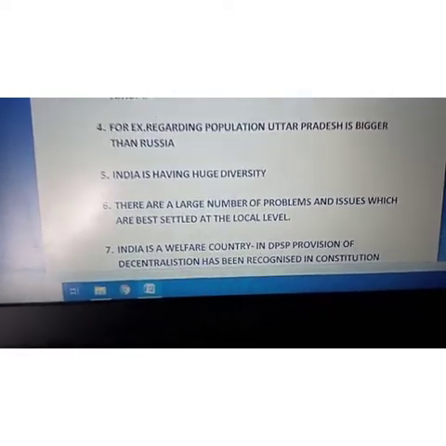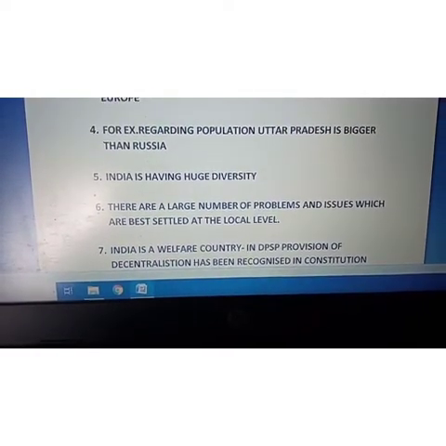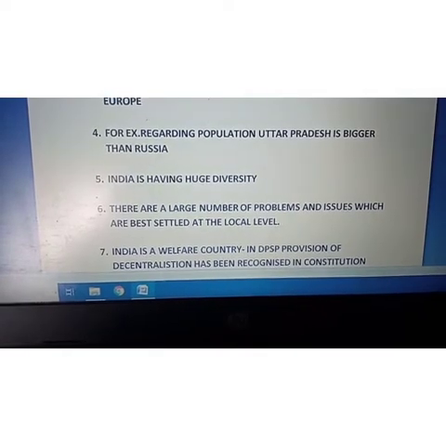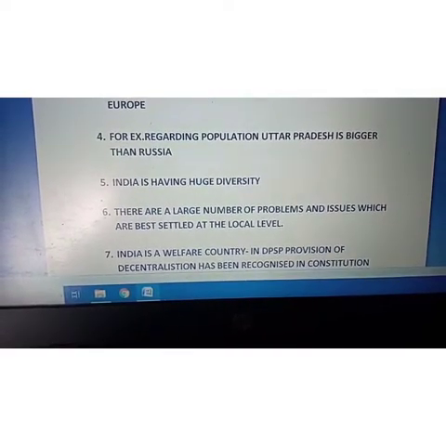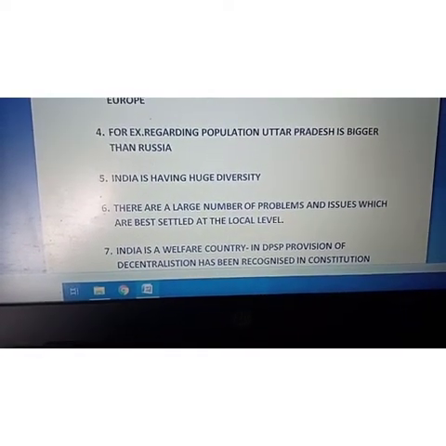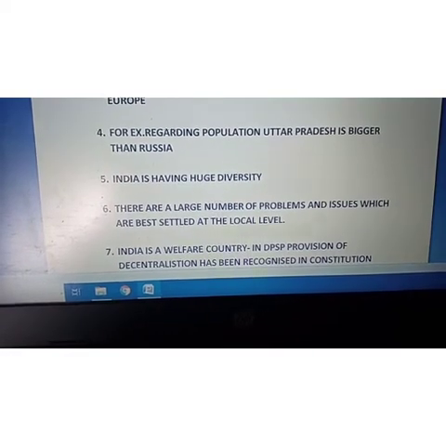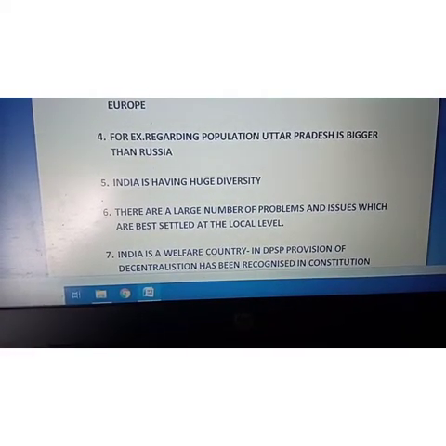Number 6, you see, there are a large number of problems and issues which are best settled at the local level, as I just told you. So a lot of problems are there. 135 crore or 133 crore people are there in India at present. Suppose West Bengal's population is almost 10 crore.